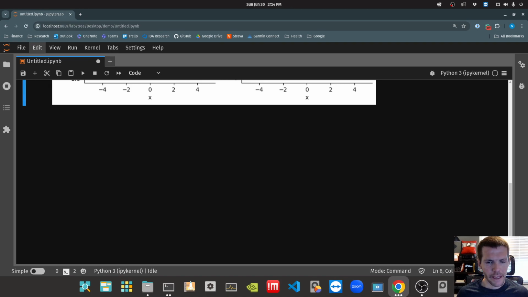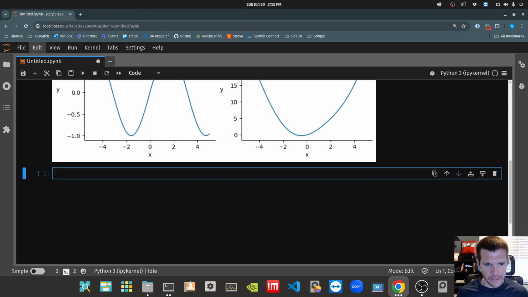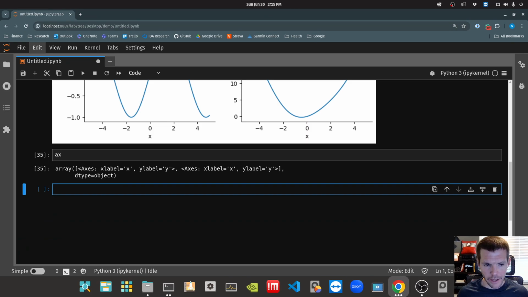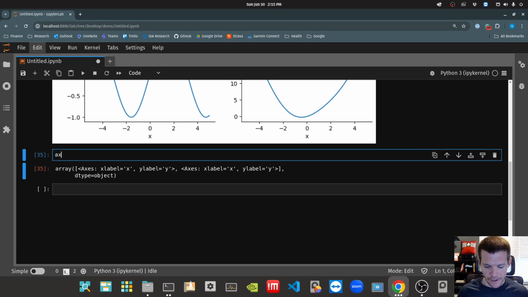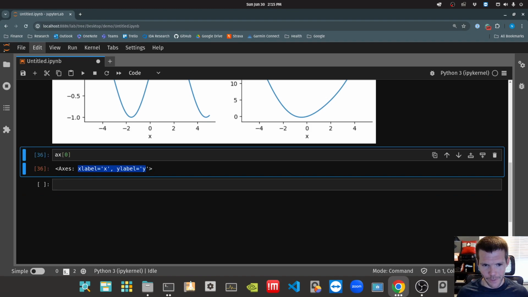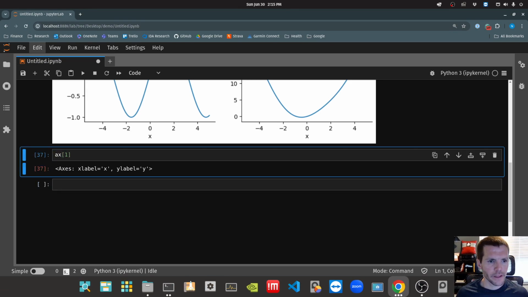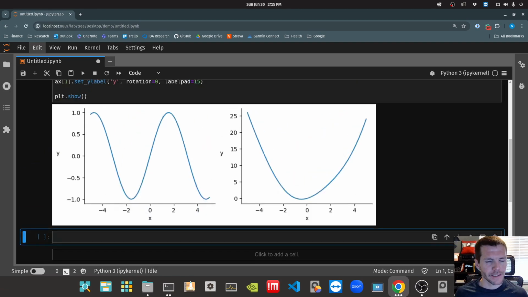Now let's think about this. We've got 2 columns, so AX is a NumPy array. If I grab the first one, notice it's got some additional information now that we've set those labels. The first one's an axis, and the second one's an axis. Index positions 0 and 1 are both axes.